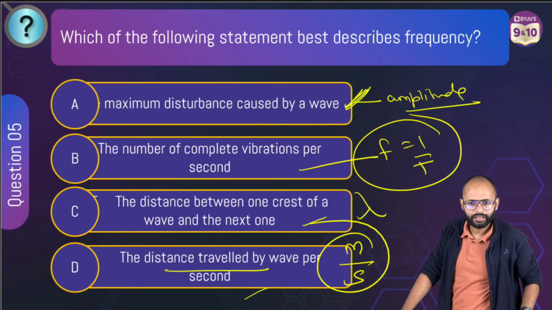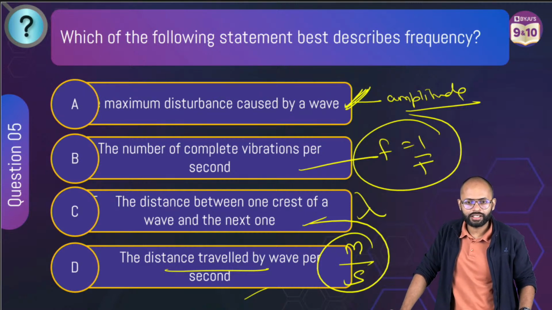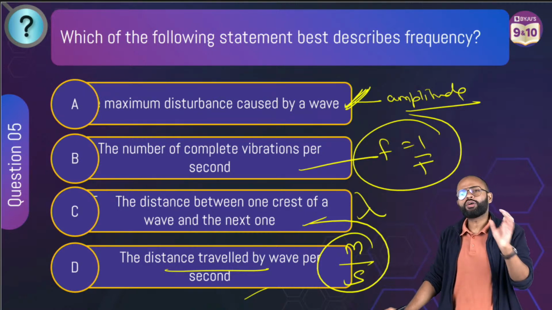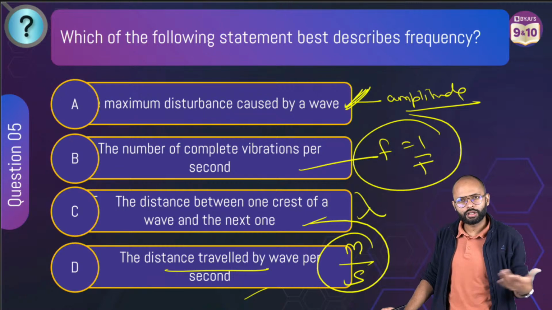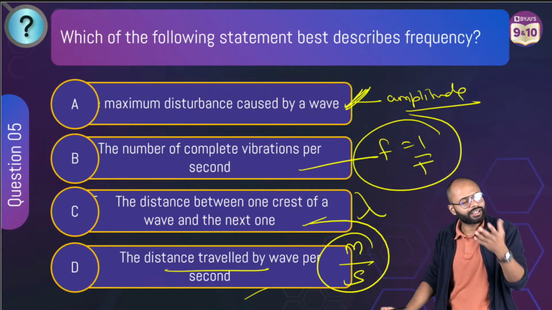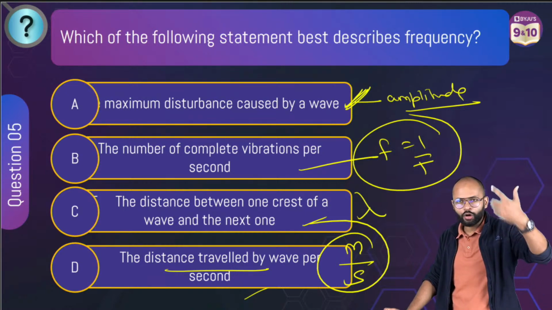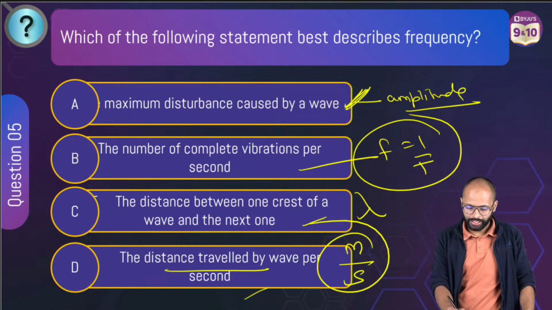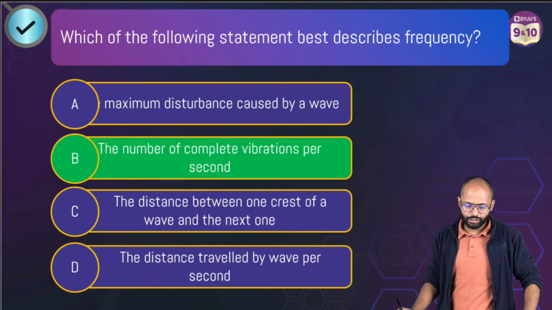Okay? Why didn't you give wave number? Okay, wave number, it's okay. See, what is a wave? It is a vibration. So number of vibrations in 1 second, number of waves per second, all this is fine. It's how the question will play with you. Okay? Come on. The correct answer is option B.